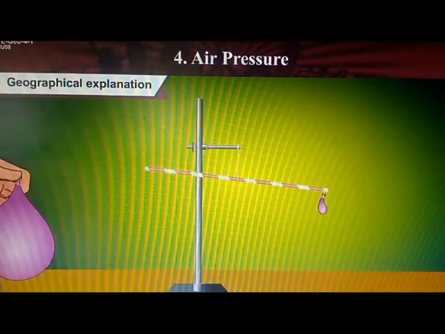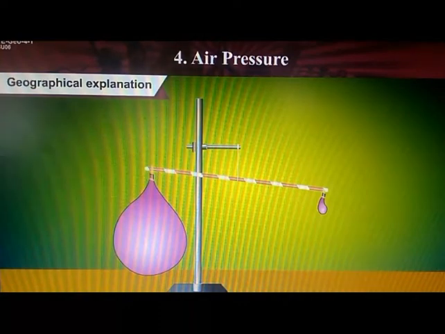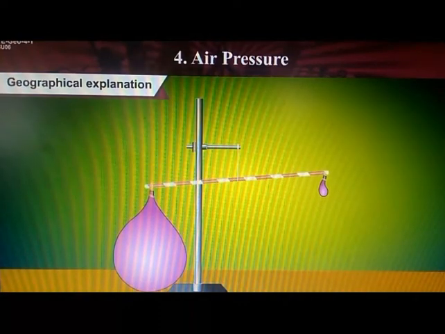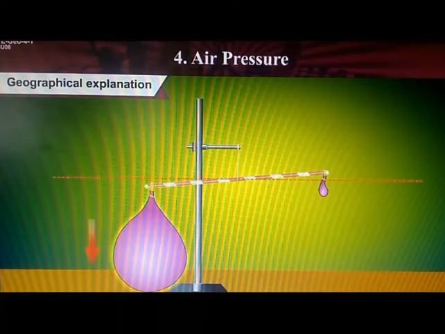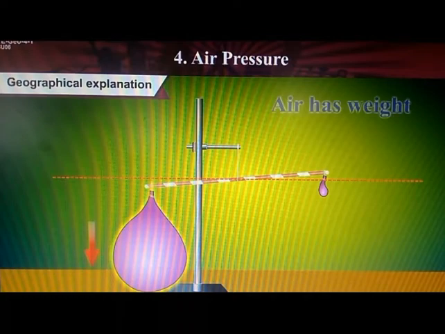Now we have to remove one balloon, inflate it and tie it again at its original position. Next, we have to check whether the stick remains horizontal. After performing this experiment, we come to know that the stick goes down on the side of the inflated balloon. This simple experiment shows us that air has weight.